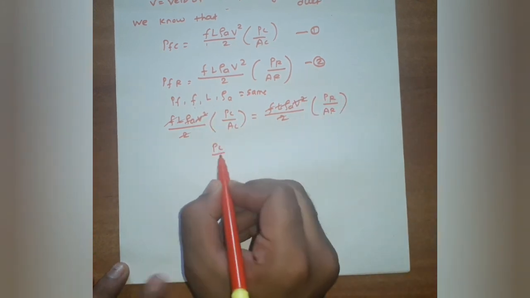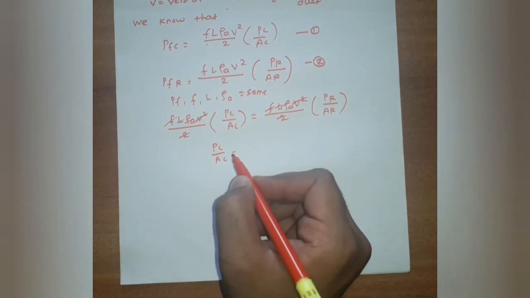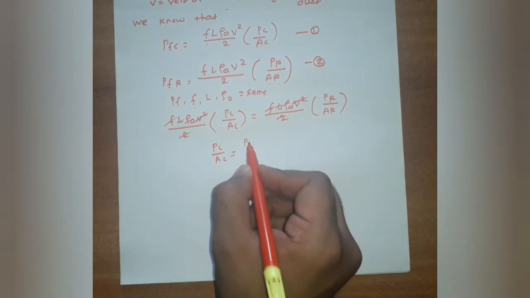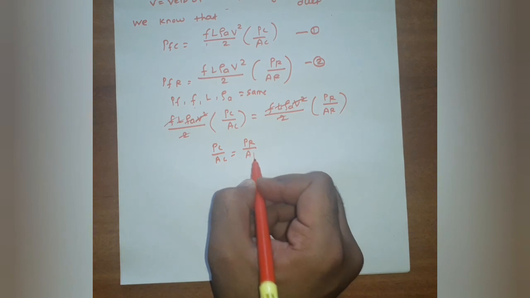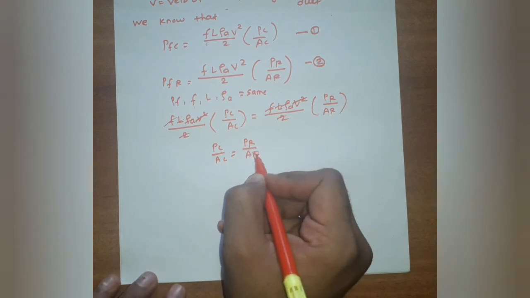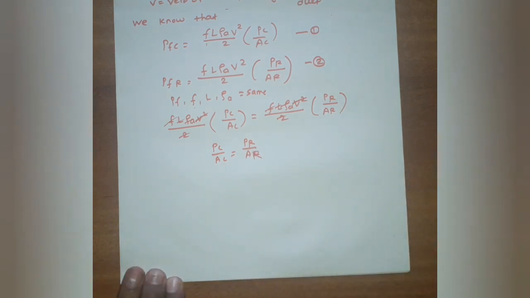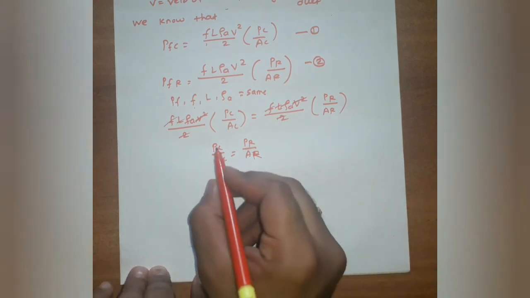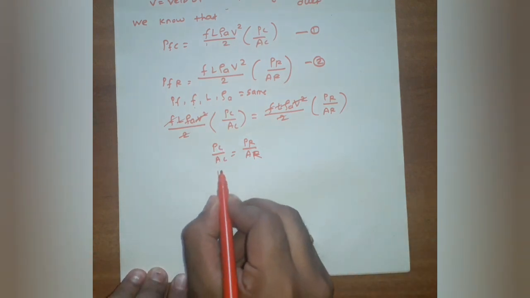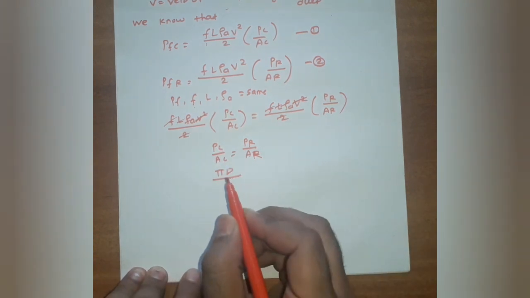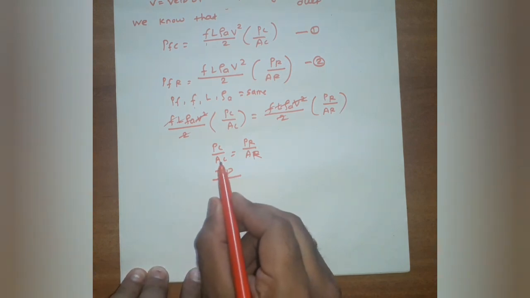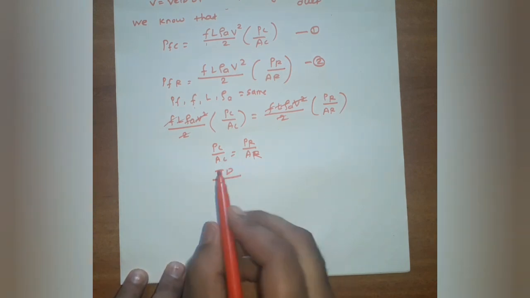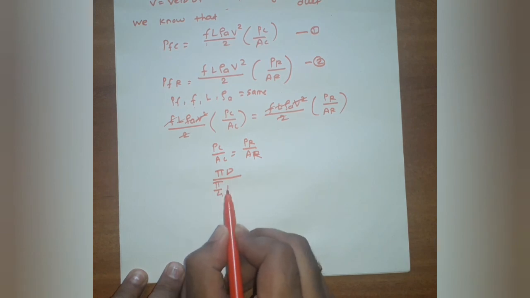Also the velocity value remains same, so we will get P_C divided by A_C is equal to P_R divided by A_R. We know the P_C value is pi d. A_C value is the cross section area of the circular duct, it is pi/4 d square.